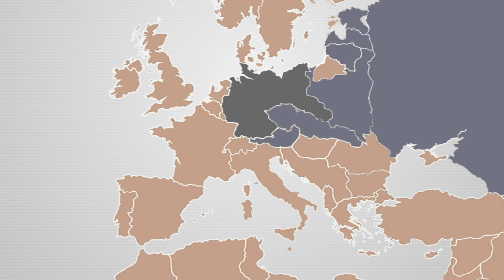Czechoslovakia lies in between Germany and Austria, and beneath that is Hungary. This is Romania, this is Bulgaria. This is Yugoslavia, which was in the Austria-Hungary Empire. This is Italy, and this is Switzerland, which was neutral during the war. Switzerland was neutral during the First World War as well. This is France, and this is Great Britain.